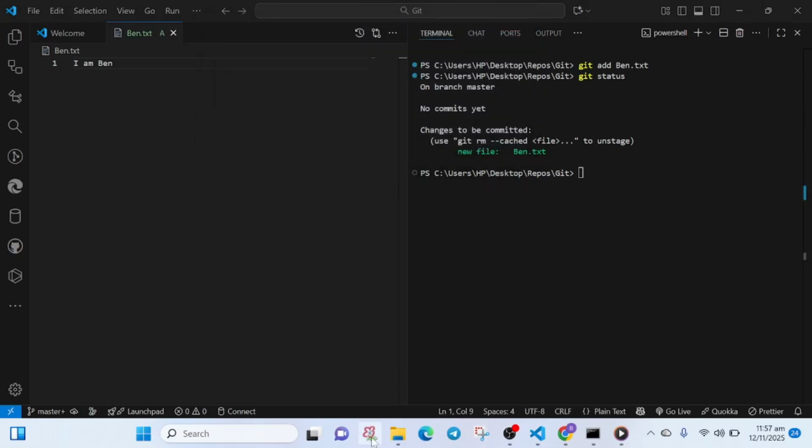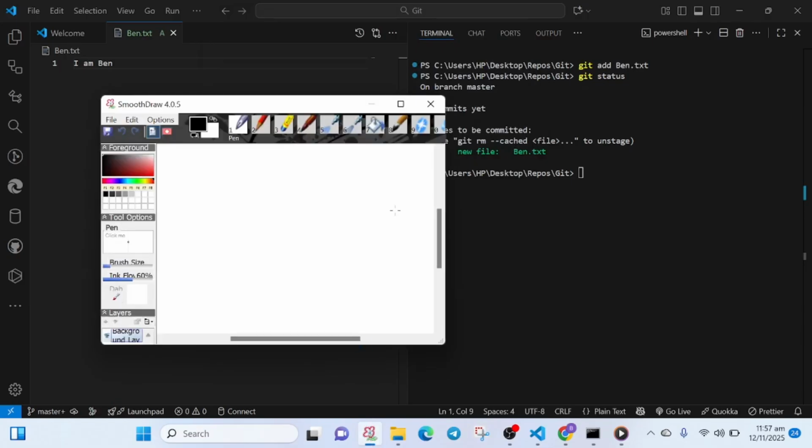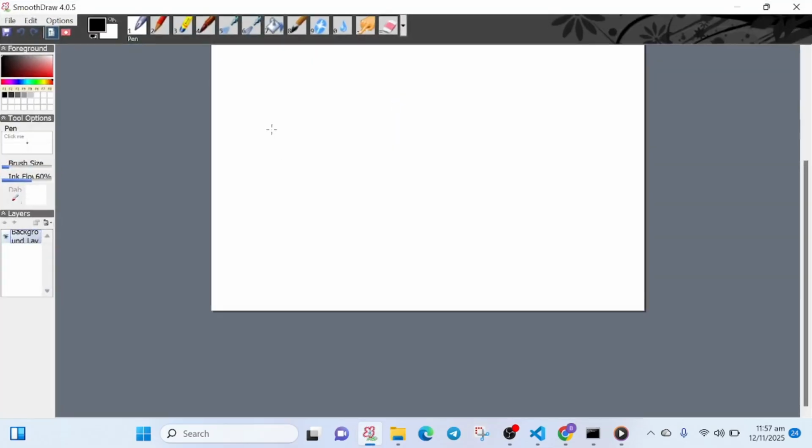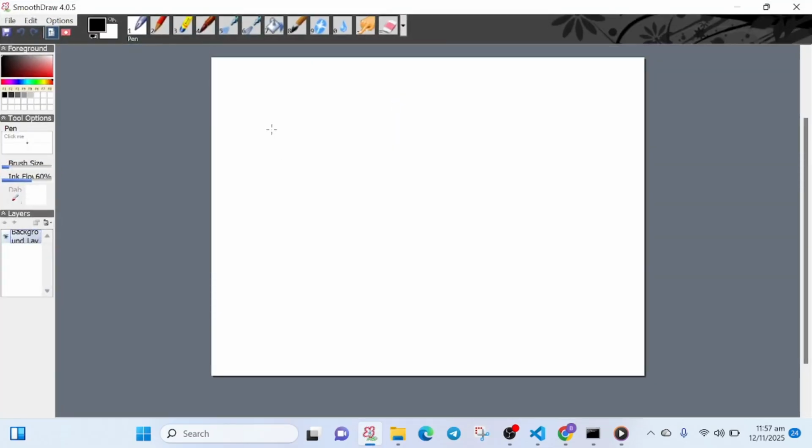So let's go to our drawing board and let's see how these two are different. The purpose of Git is that it helps us track our folder, and in the long run we want to save this to our GitHub, which is the online shop in which we save our folders, right?